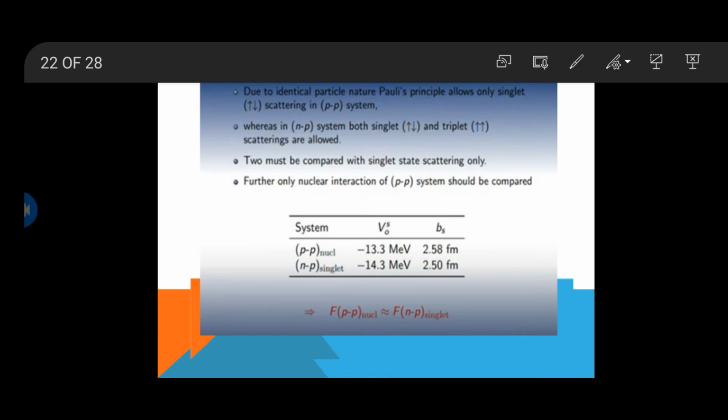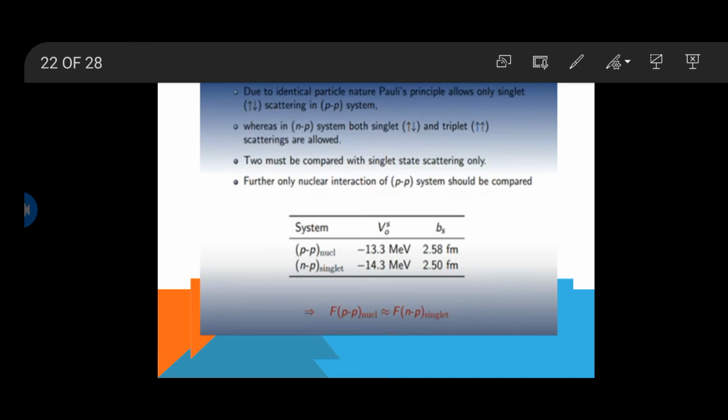Two must be compared with singlet state scattering only. If we want to compare neutron-proton and proton-proton scattering, we compare the singlet state scattering only, as there are no triplet scattering states in the proton-proton system. So basically, if we want to compare both types of scattering, we must involve the singlet state scattering only. This is the basic difference between neutron-proton scattering and proton scattering.